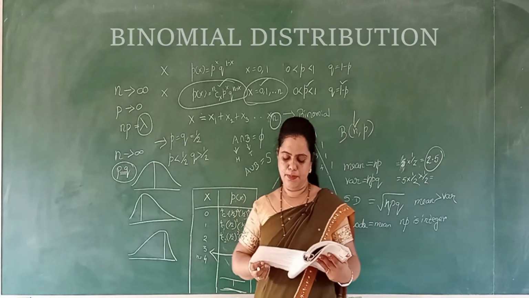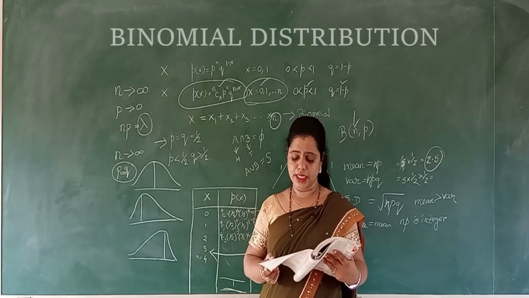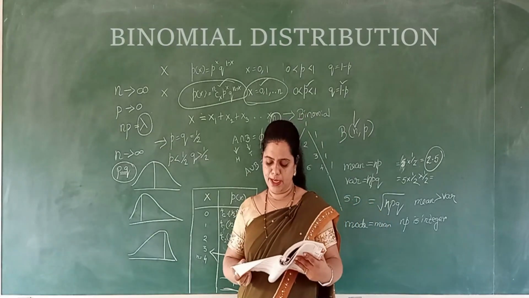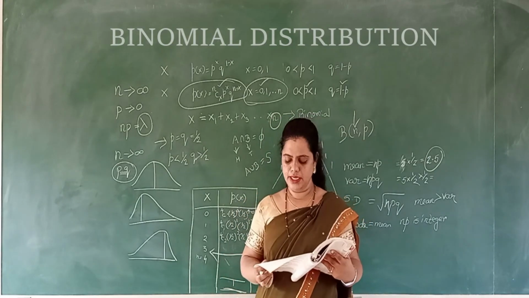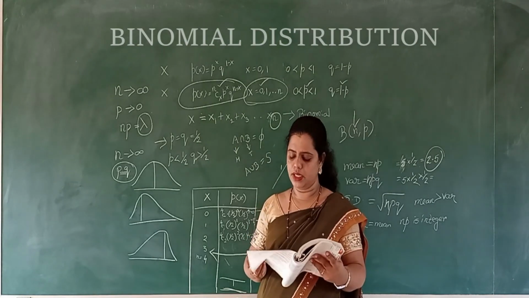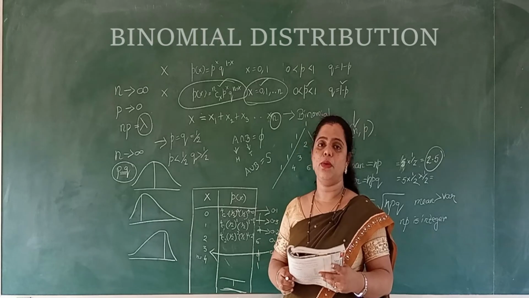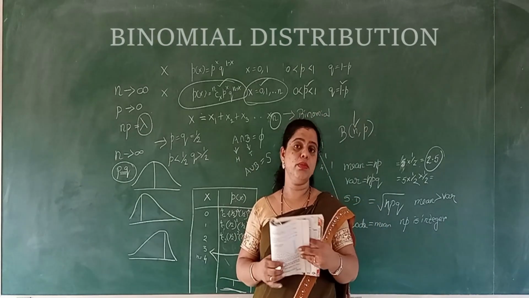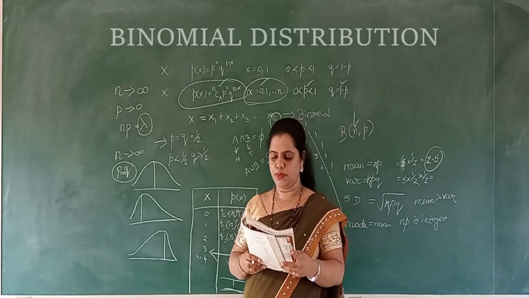All the points are important, but I will tell you to learn the first 5 points which can be easily written as features, and the mean and mode connection, the 6th and 7th points, and the 11th and 12th points are very important. It will be asked for 1 or 2 marks. So learn about the features of the binomial distribution.